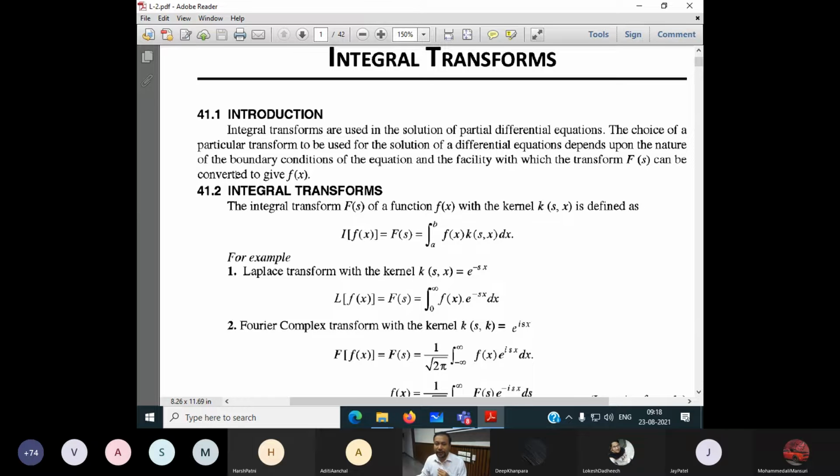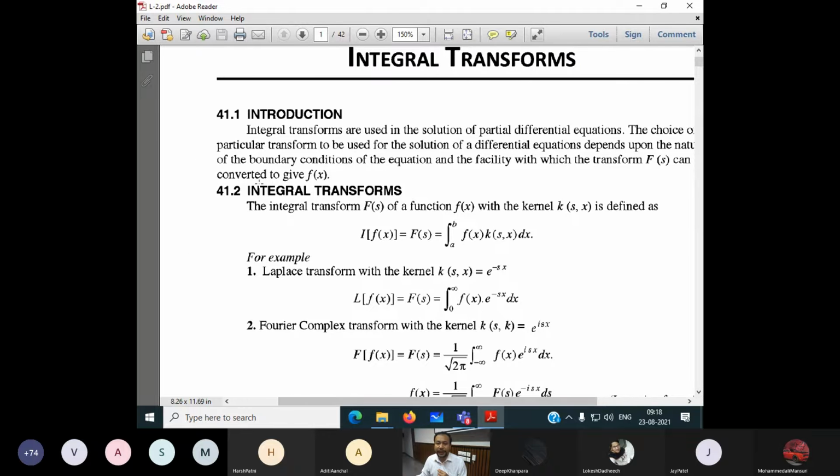The choice of a particular transform to be used for the solution of a differential equation depends upon the nature of the boundary condition of the equation and the facility with which the transformation can convert it. Fs may be in terms of frequency, and Ft is in terms of time.